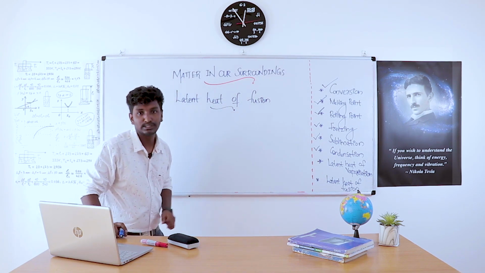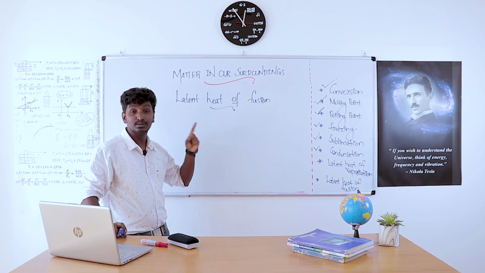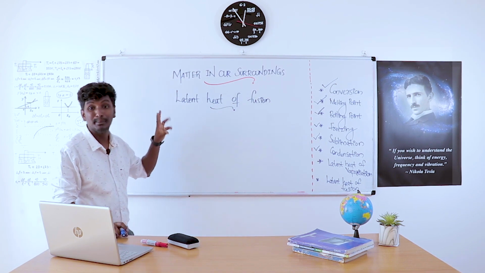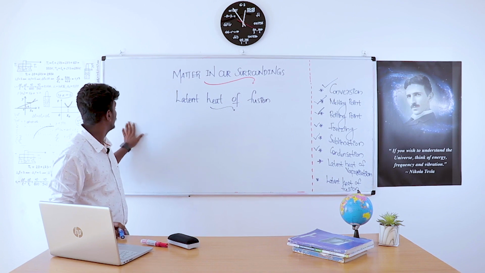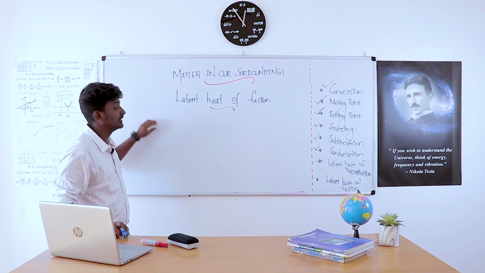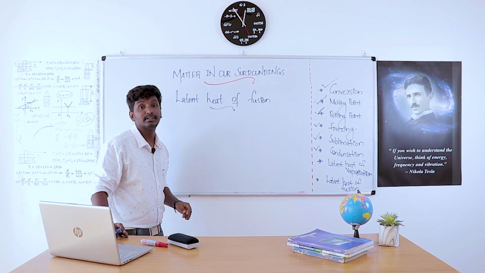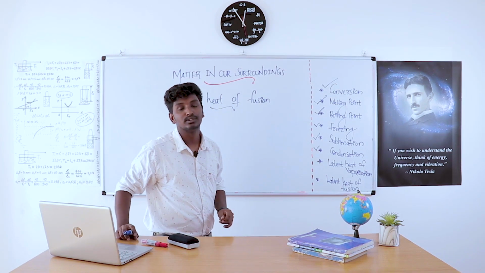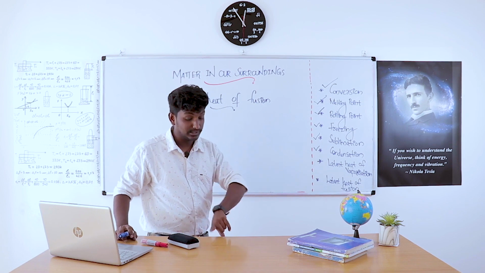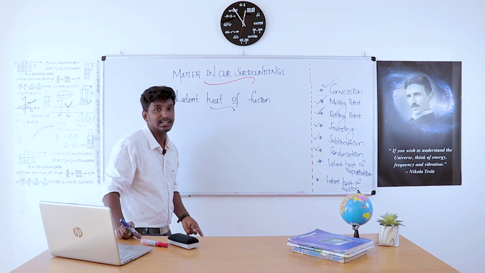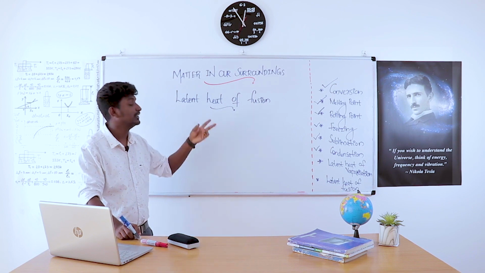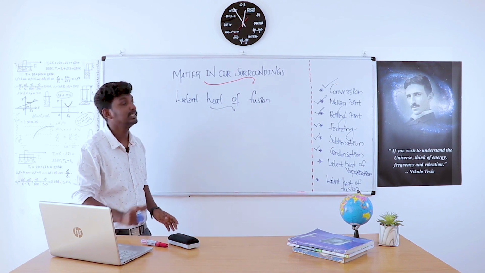Fusion is the process of converting solid to liquid. It is also called melting. We already drew a flow chart and explained what fusion is. Solid to liquid is fusion. Then liquid back to solid is freezing, otherwise called solidification.